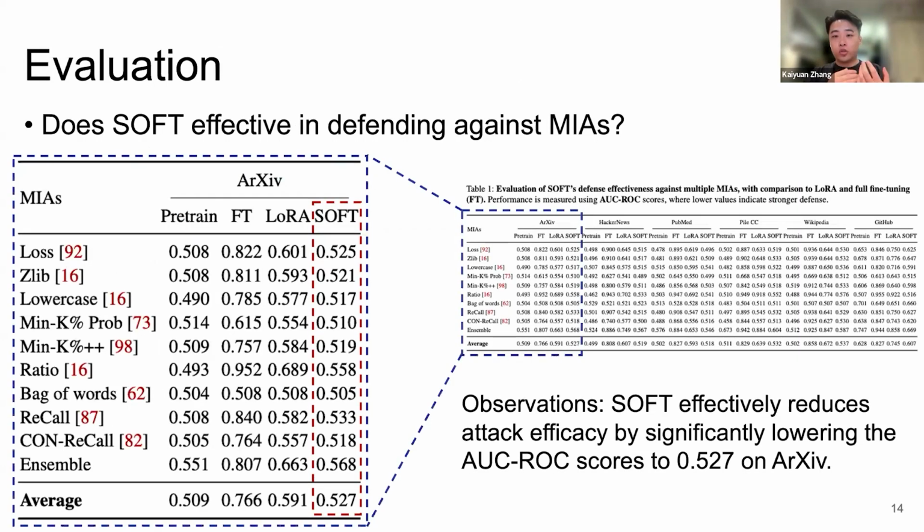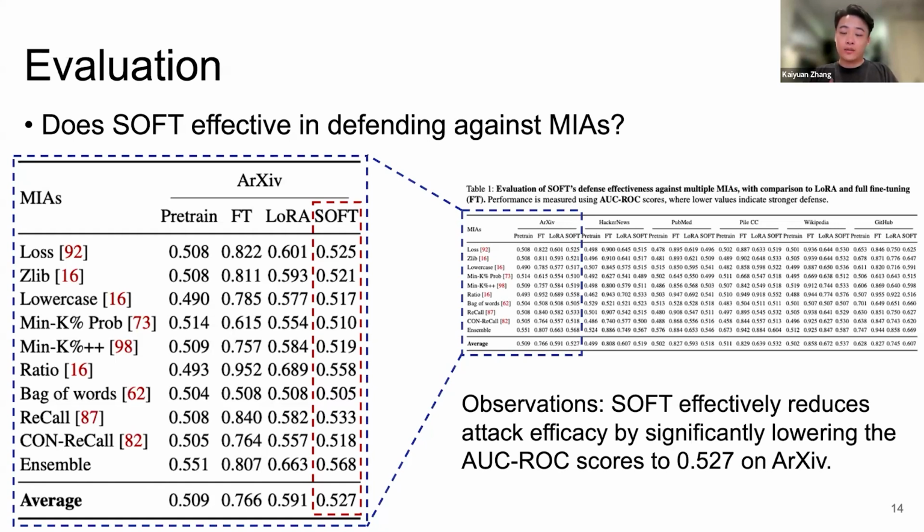So does this approach actually work? This table shows the attack AUC scores across several models. To keep it simple, let's just focus on the average results on the arXiv dataset. The baseline pre-trained model is safe with an AUC of about 0.5, standard full fine-tuning is highly vulnerable at 0.76, and LoRA is better but still leaky at 0.59.